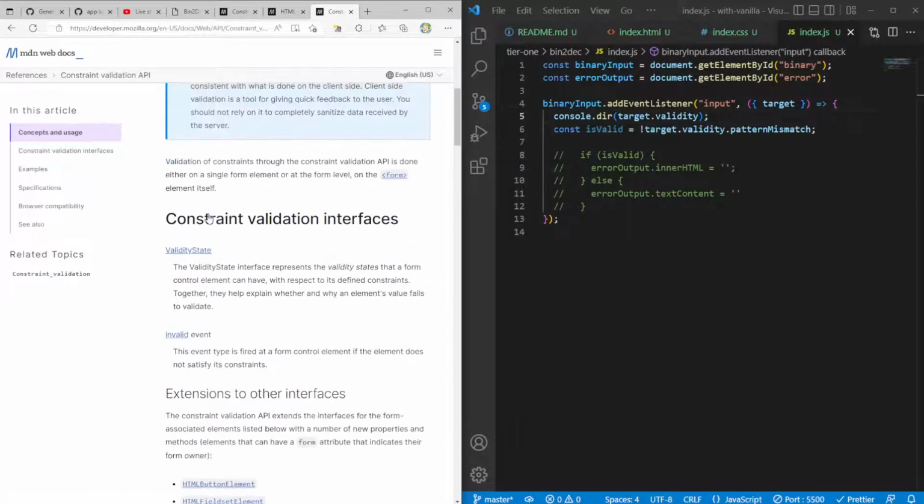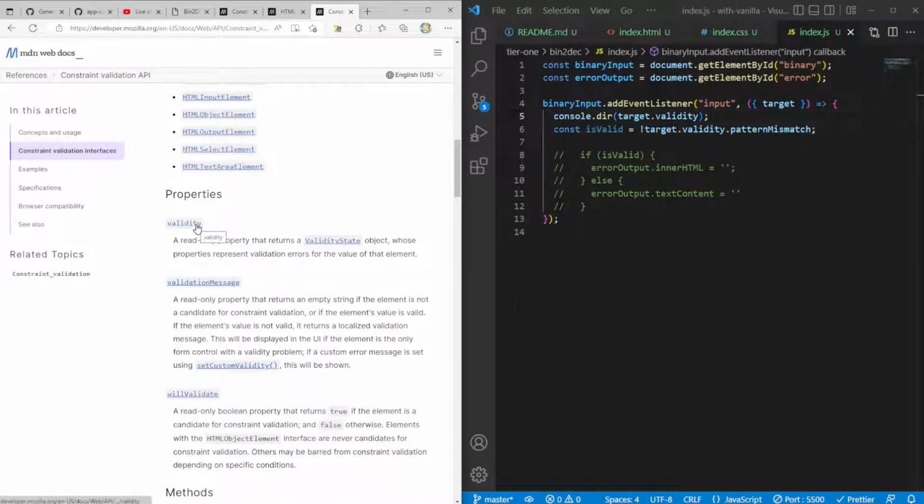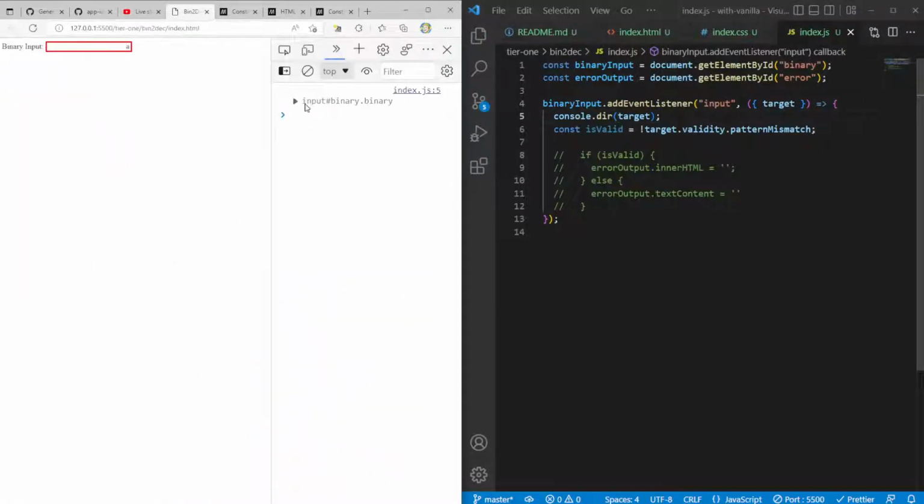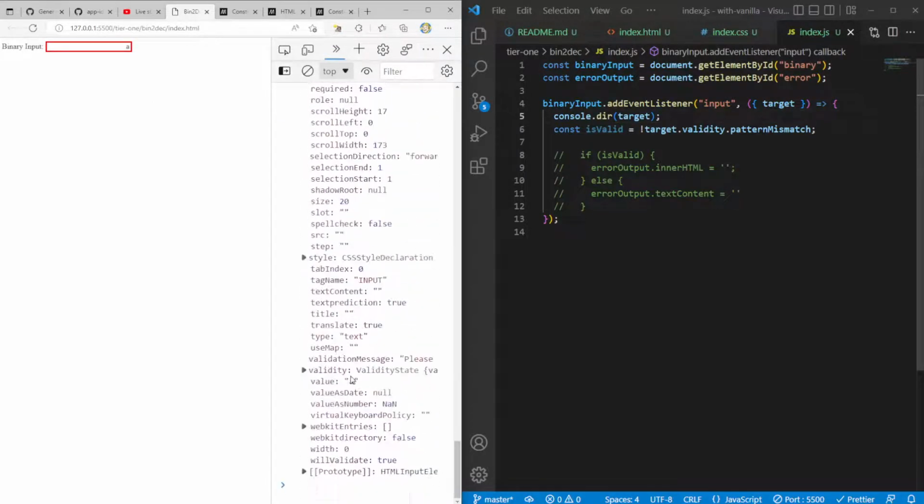So instead of validity, what if we have validation message? If I just do target here, is there actually a validation message? Oh, wow, look at that. Please match the requested format. That's really, really nice.